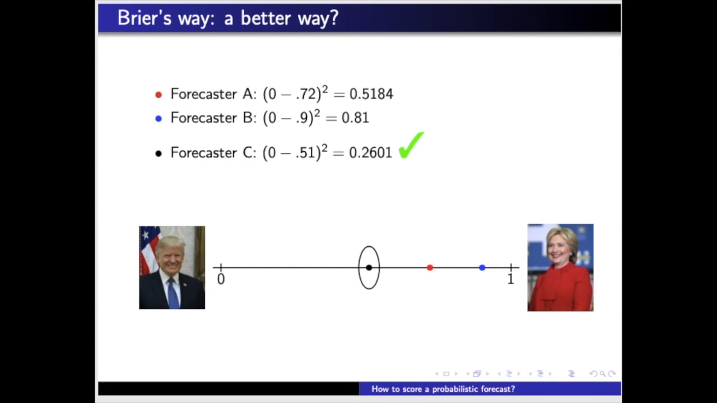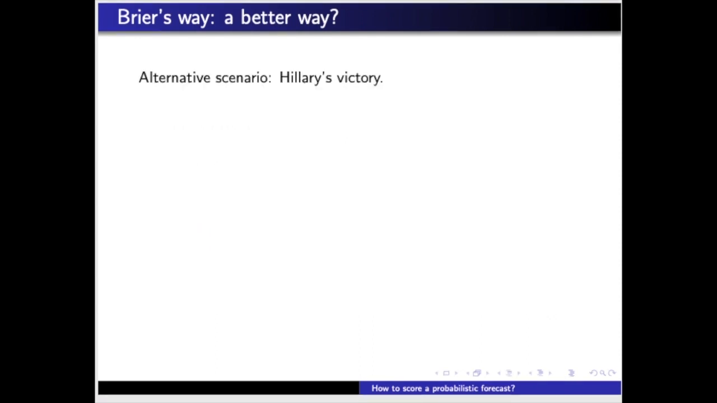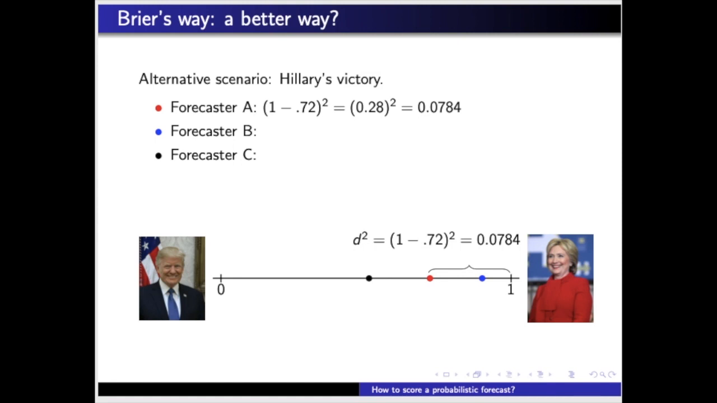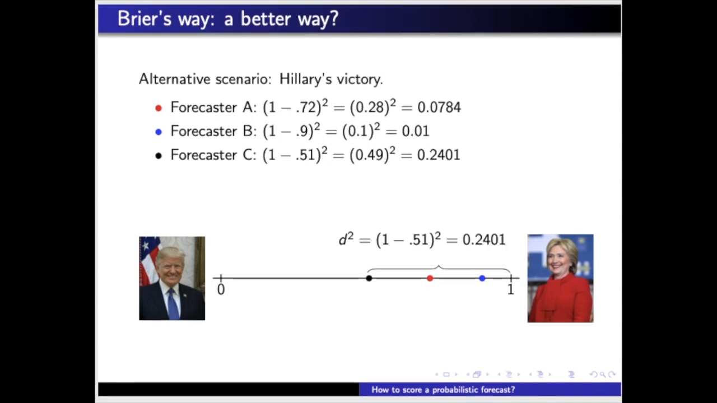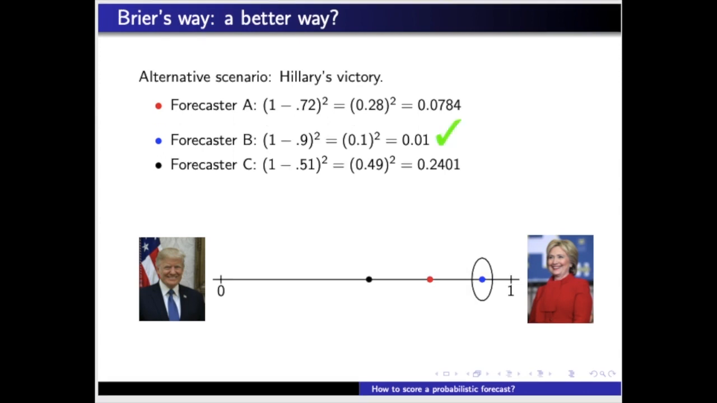Just to make sure the concept is clear, imagine now the alternative scenario, a Democrat's victory. In this case, the score of forecaster A would be 0.28 squared, the squared distance between 0.1 and 0.72. The score of forecaster B would be 0.1 squared, and of forecaster C would be 0.49 squared. Thus, if Hillary had won, forecaster B would have the best score, since it was closer, by the Euclidean distance, than the other forecasts to the verified result.